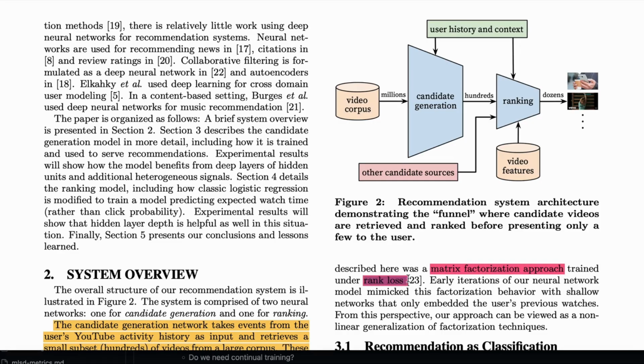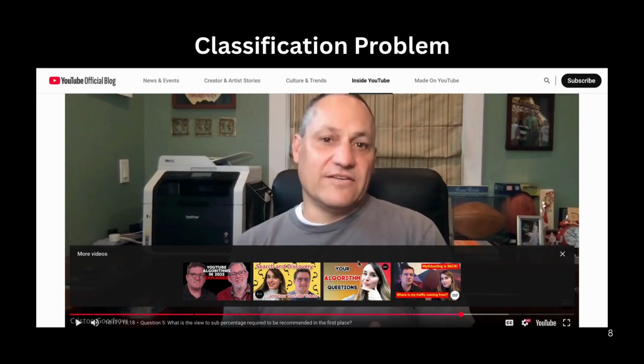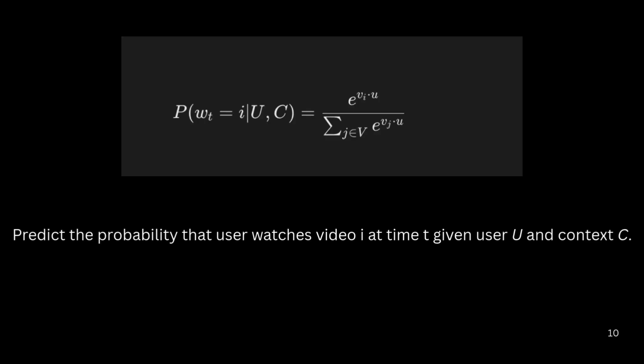used. The candidate generation system is built as a deep learning model that frames video recommendations as a classification task. Essentially, it predicts which video a user is most likely to watch next at a given moment, given their watch history and other contextual factors. The model treats this as an extreme multi-class problem. The goal is to predict that the user watches video at a given time t given user and context.